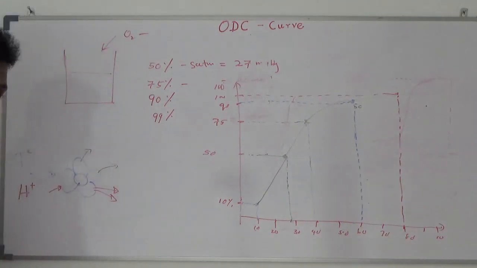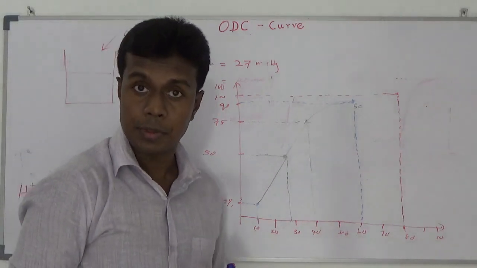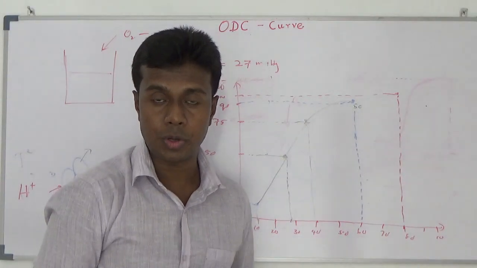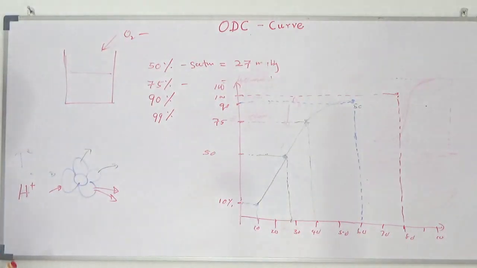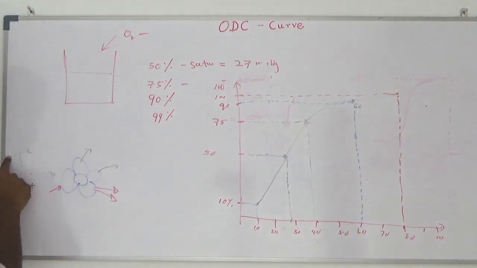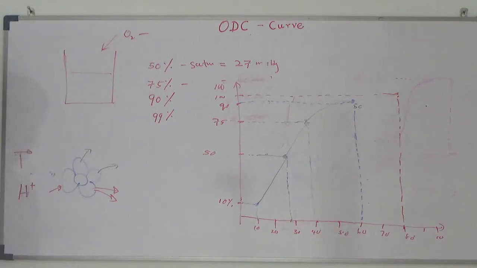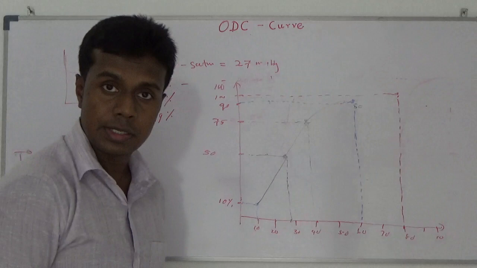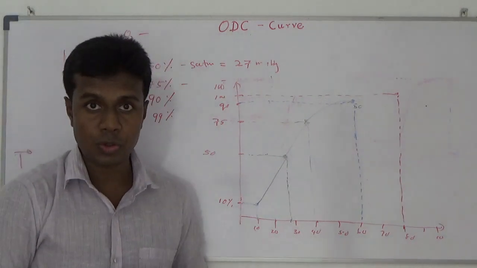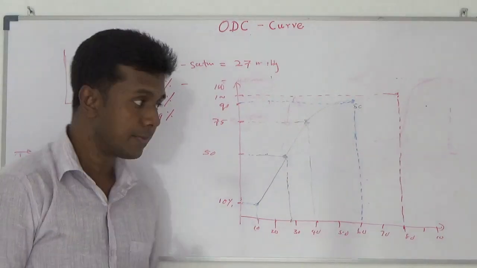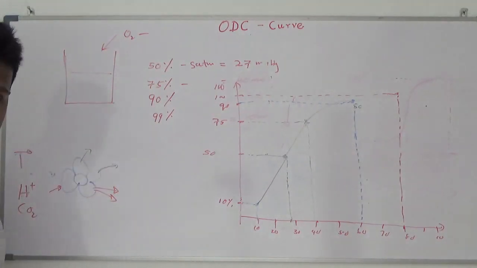This is what happens at your tissue level. At the tissue level, the hydrogen ion concentration is too acidotic. Because of that, hydrogen comes and binds to your hemoglobin molecule. The hemoglobin molecule removes its oxygen because it is now accepting hydrogen. So with increasing temperature, oxygen is going to be released. With increasing hydrogen ion, oxygen is released. With increasing carbon dioxide, the same thing happens. Carbon dioxide reacts with water to produce carbonic acid, which dissociates into bicarbonate and hydrogen ion. Again hydrogen ion increases, and your oxygen is going to be released.